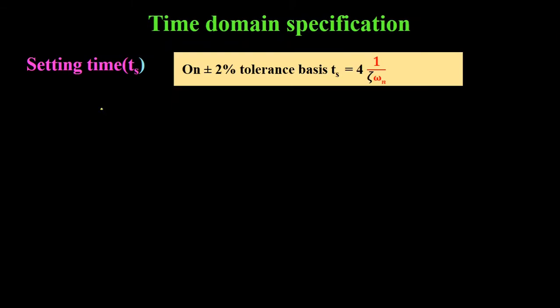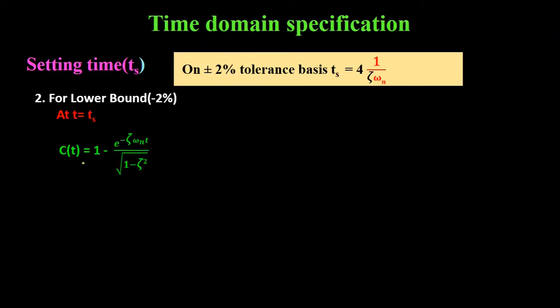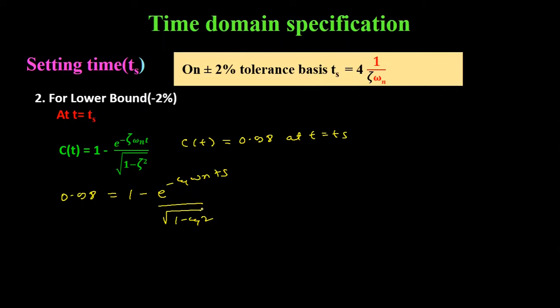Now we will derive the expression for settling time Ts considering the lower bound, that is for minus 2% tolerance. For lower bound, the expression of C(t) will be equal to 1 minus e to the power minus zeta omega n t divided by under root 1 minus zeta square. So for minus 2% tolerance basis, C(t) will be equal to 0.98 at time t equal to Ts. We put these values in this equation, we will get 0.98 is equal to 1 minus e to the power minus zeta omega n Ts divided by under root 1 minus zeta square.